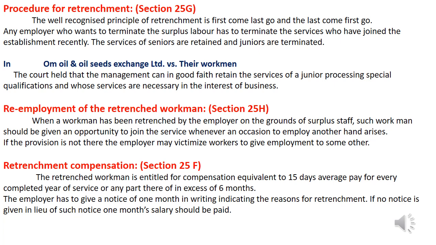The employer has to give a notice of 1 month in writing indicating the reasons for retrenchment. If no notice is given, in lieu of such notice, 1 month's salary should be paid. So, a prior notice should be given in writing in advance of 1 month, and if no notice is given, they have to pay 1 month's salary. So, this is all the procedure, re-employment and retrenchment compensation mentioned in the ID Act 1947.